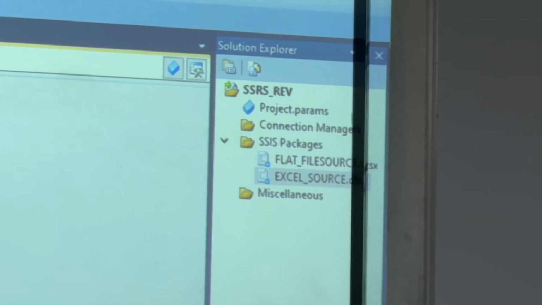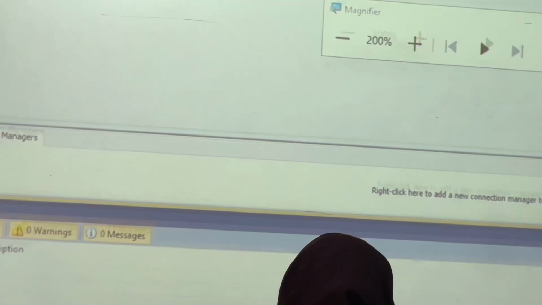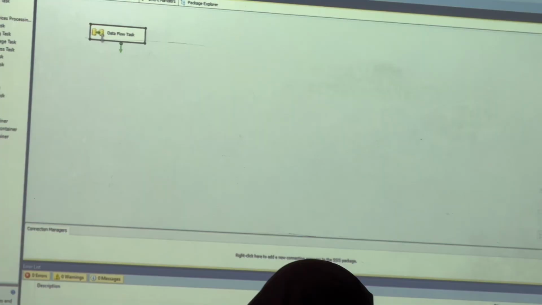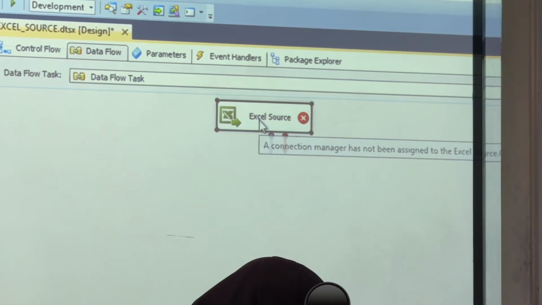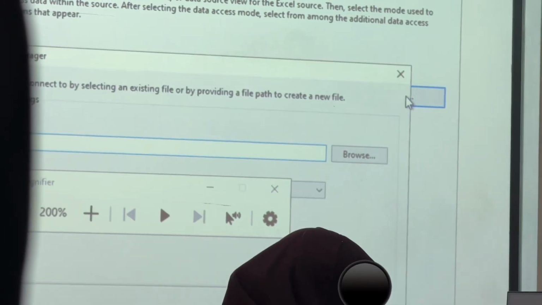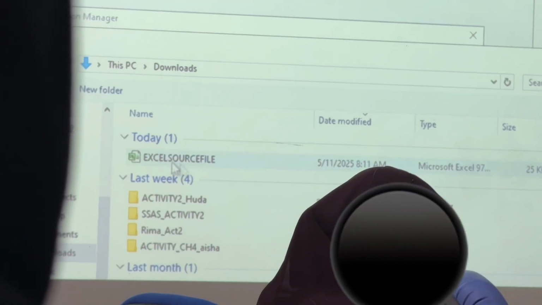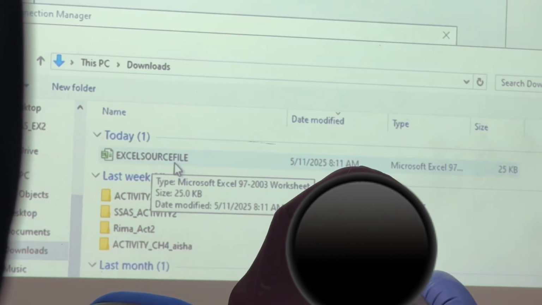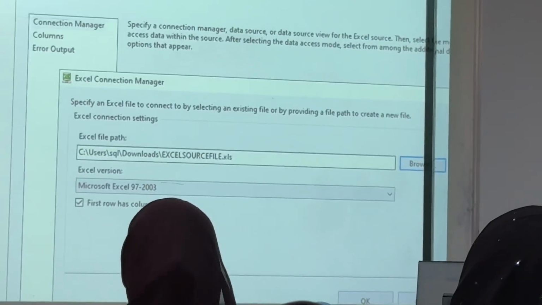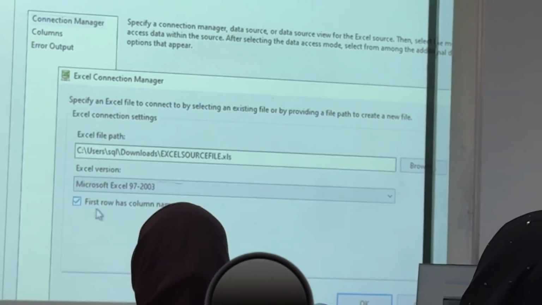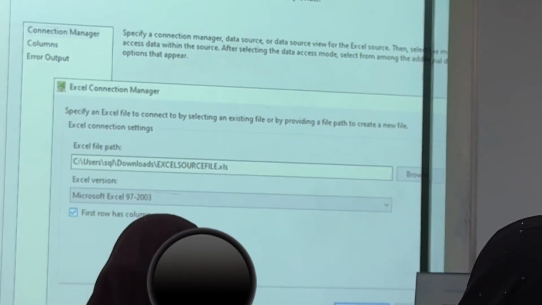Right, now Excel source. What, teacher, do I have to do? For your Excel source now. Okay. How to check whether it is compatible or not. Otherwise it will not allow you to attach. So double click. The same. You are going to use the path. Teacher, where I kept it, maybe in the downloads, right? Maybe you check where you kept this one. So I have kept it here. Maybe, teacher, file name, the format this. Then first row has column names. Make it okay.